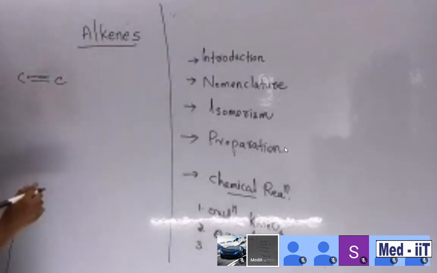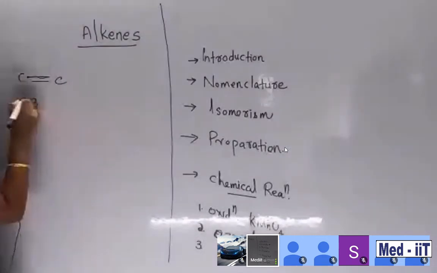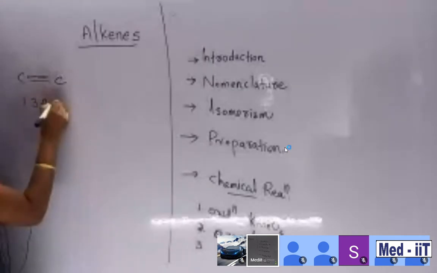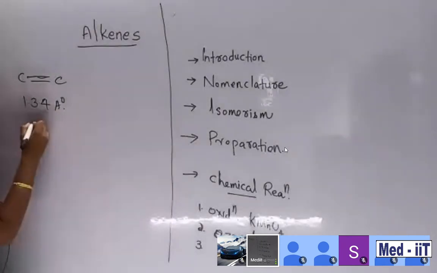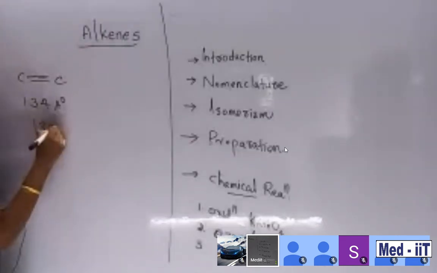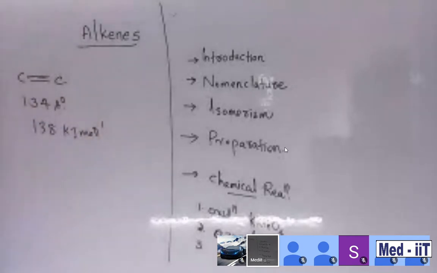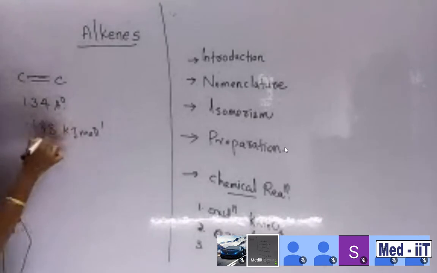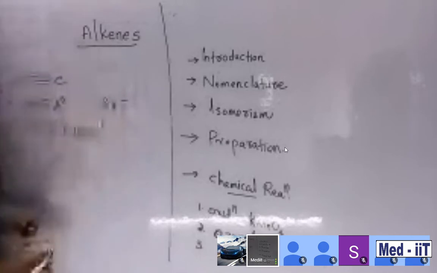The carbon-carbon double bond length is around 1.34 angstrom. Then the bond dissociation energy is around 132 kilojoule per mole. You want to keep it in mind. These undergo sp2 hybridization.